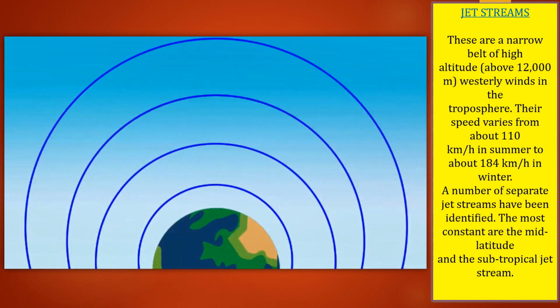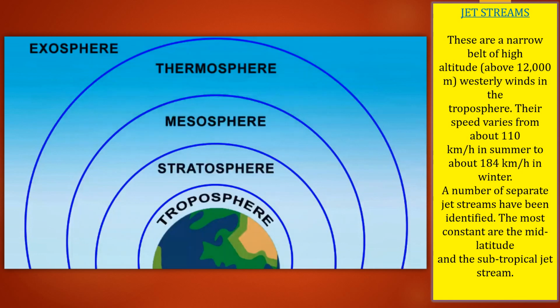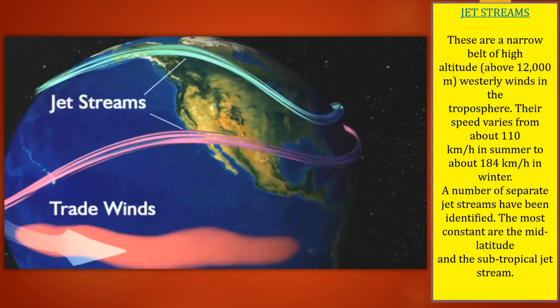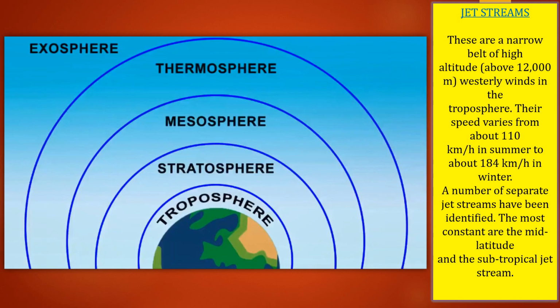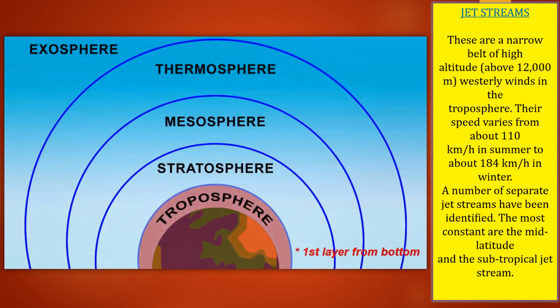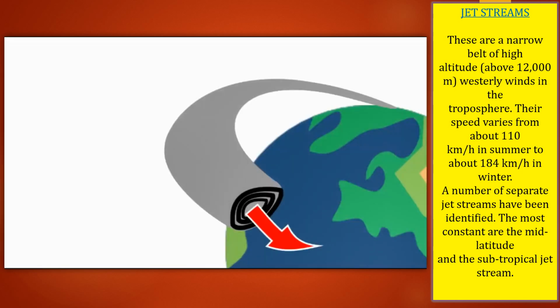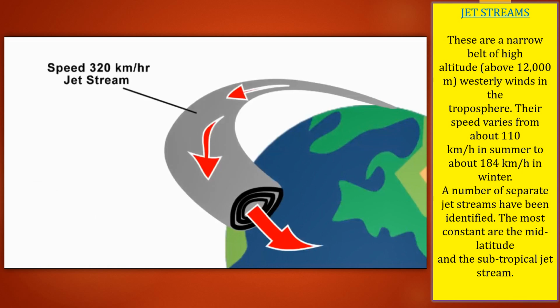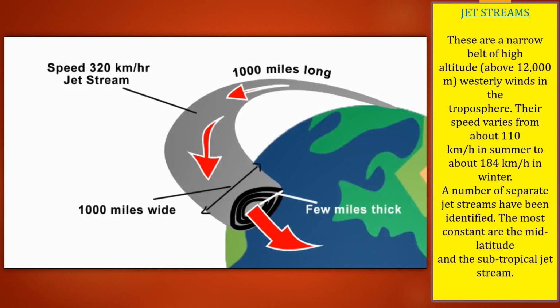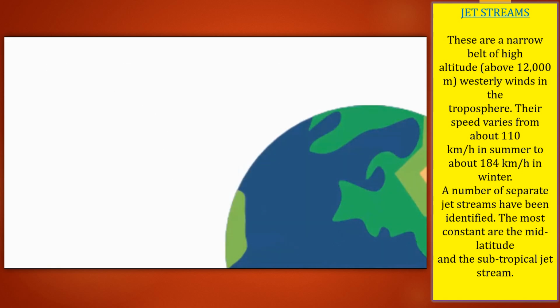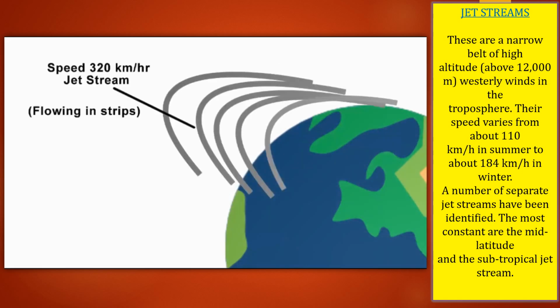So these are layers of the earth. Below, as you know very well, is the troposphere, and above, the last one is the exosphere. In the troposphere, at a higher altitude, they are formed. The winds just keep coming, and they are called jet streams. Sometimes the speed is 320 km per hour, and they are 1,000 miles long. They are so speedy that they often cause disasters.